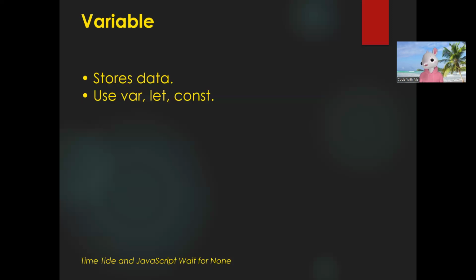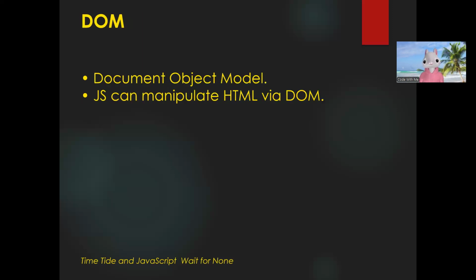Okay, now let's move to the next question. What is the DOM? DOM is basically the Document Object Model. It is basically a tree-like structure of the HTML content. Whatever code we write in HTML, that code will be structured in a tree-like way.